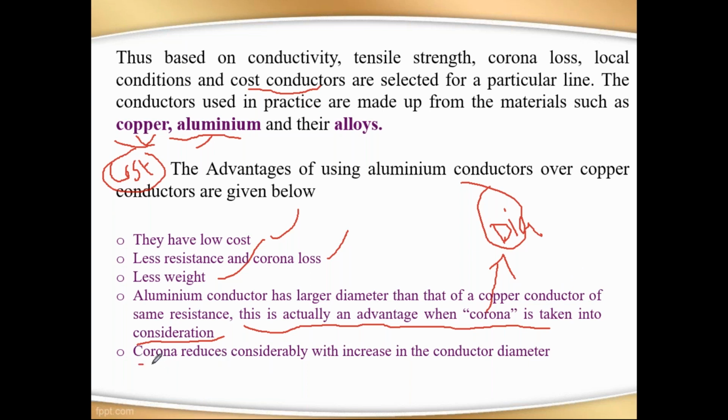Corona reduces considerably with increase in the conductor diameter. While teaching you, I will say some important points. Just note them, it may be used in future examinations, right? So these are the properties why we are using copper and aluminum in transmission lines. So these 5 are advantages. Now we go for the next one.